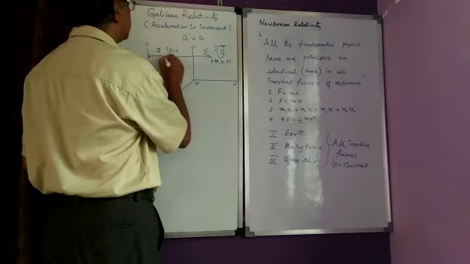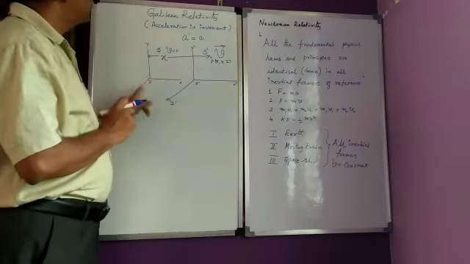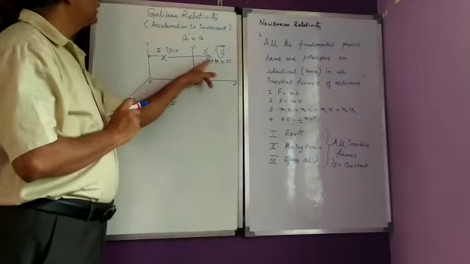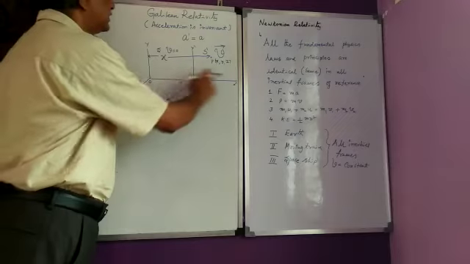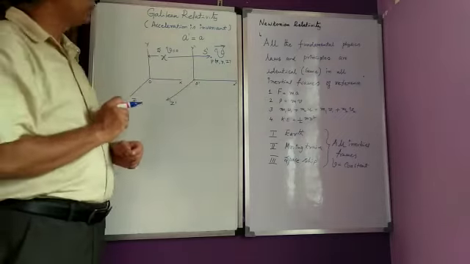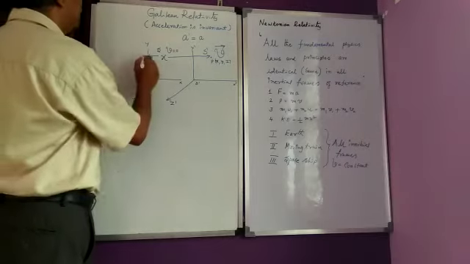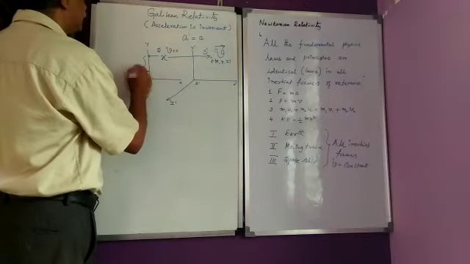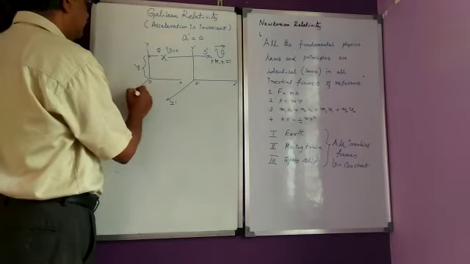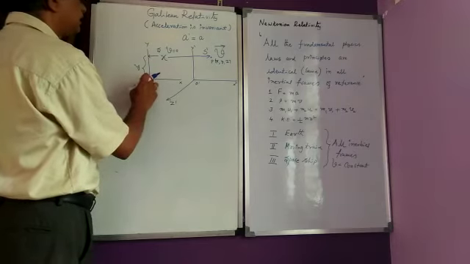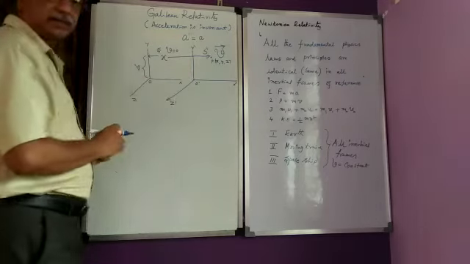X is this distance, from this reference frame, from here to here, that is the x distance. So this is the x axis. Then y and z. Now this is the y value, and whatever the z value is, we can take on this axis. That is the z axis.